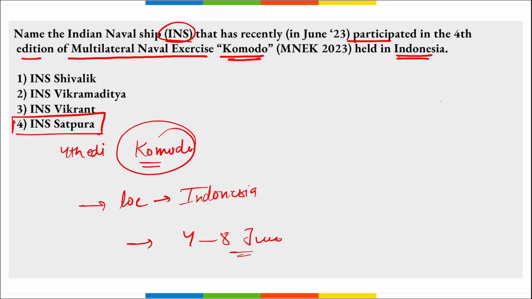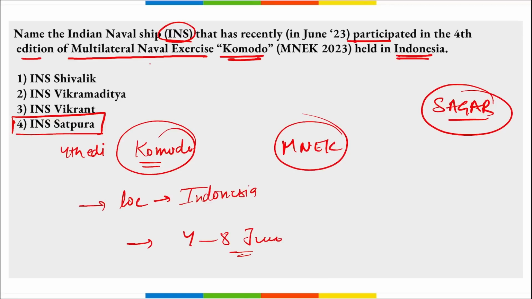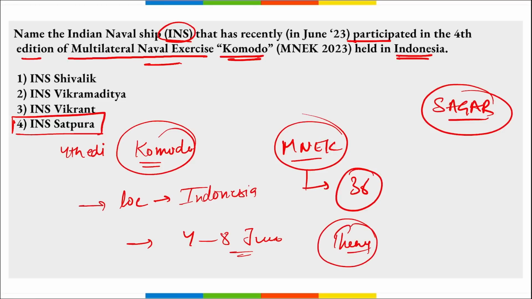Correct. Then remember, there is a term SAGAR. Can you tell me the full form of this SAGAR? SAGAR stands for Security and Growth for All in the Region, right? Then remember, in this MNEK, that is the Multilateral Naval Exercise Komodo, how many countries took part? It was 36 countries that took part in this particular exercise. Then there was a theme also for this exercise, that is partnership to recover and rise stronger. I repeat, partnership to recover and rise stronger.